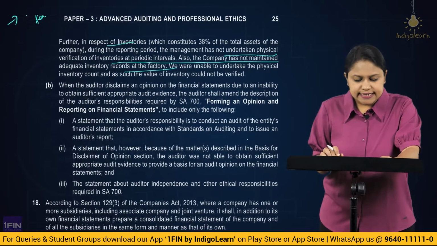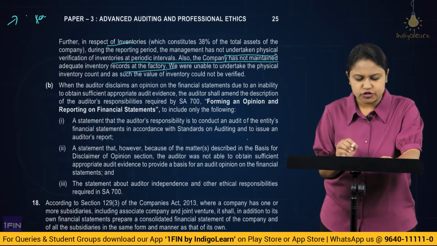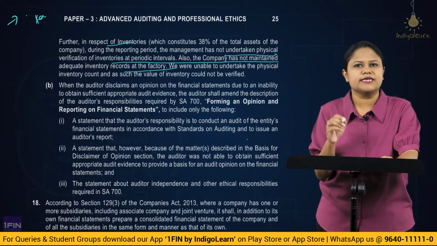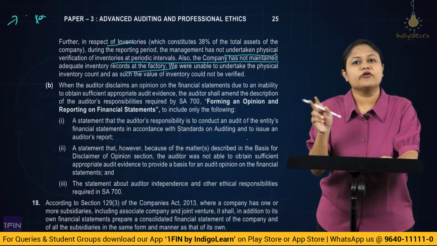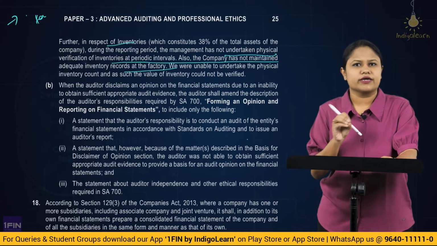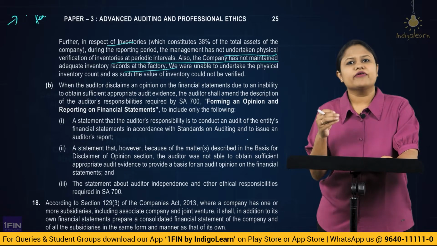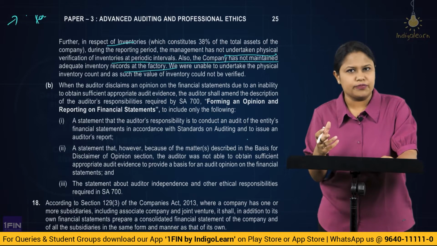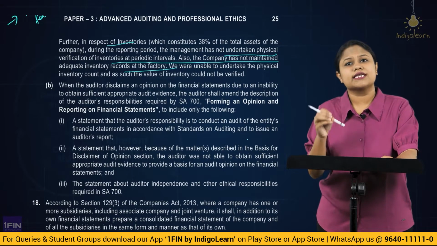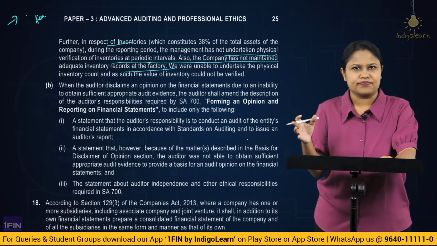Then the next question of this particular section was about how a disclaimer of opinion paragraph looks. That means the auditor's responsibility paragraph: when you give a disclaimer of opinion, what content does it have? Obviously, it is not going to be regular like when you give an adverse opinion, or a qualified, or an unmodified opinion. The way you give the auditor's responsibility paragraph when you give a disclaimer of opinion is definitely not going to be the same.